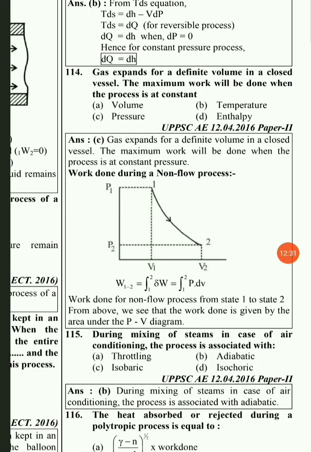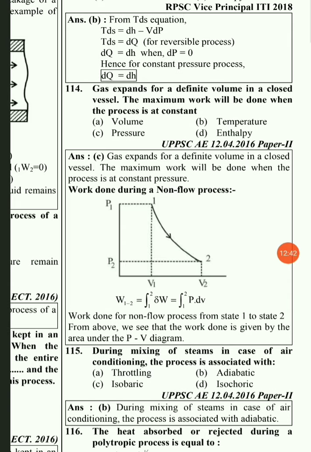So here option C will be the right answer. For the gas that expands for a definite volume in a closed vessel, the maximum work will be done when the process is at constant pressure. The reason behind that is that during a constant pressure process, the area under the curve is more, so the maximum work will be done. So option C will be the right answer.